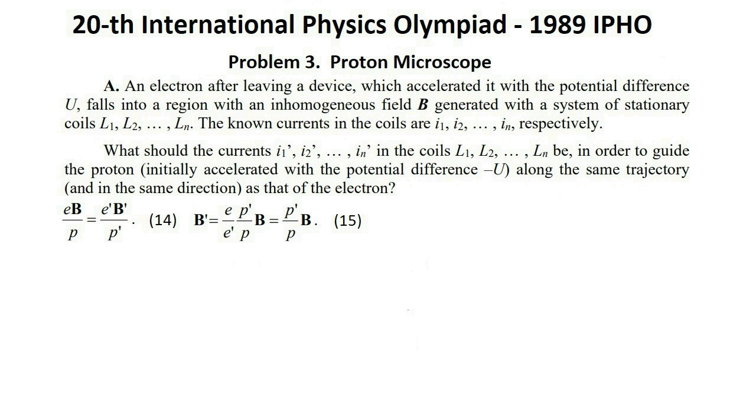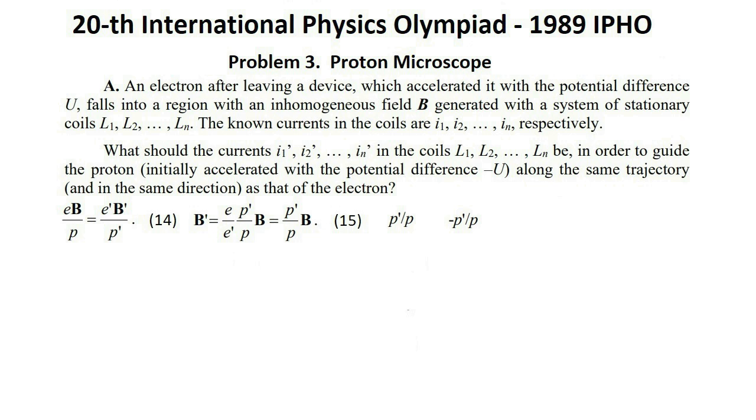This means that at any point the direction of the field, B, should be conserved, its orientation should be changed into the opposite one, and the value of the field should be multiplied by the same factor p prime over p. The magnetic field, B, is a vector sum of the magnetic fields of the coils that are arbitrarily distributed in the space. Therefore, each of these fields should be scaled with the same factor negative p prime over p.